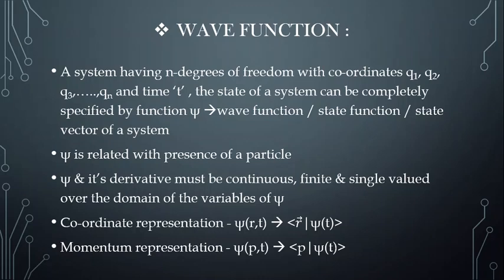In general, just to visualize, I am going to say P is equal to m into v. That is, linear momentum will be equal to mass into velocity. Velocity is nothing but time rate of change of position. That is m into dr by dt. So finally we are going to get the position itself. So both the representations are used for explaining the state of a system.